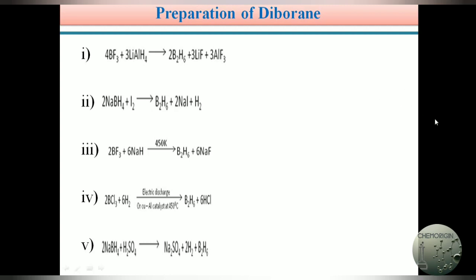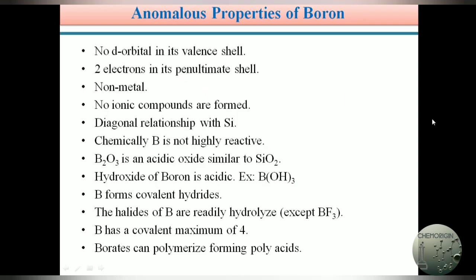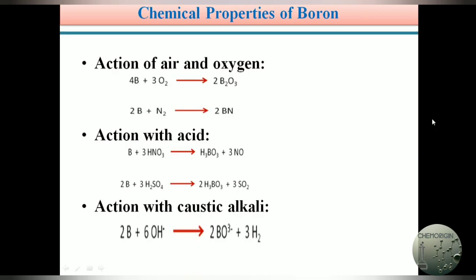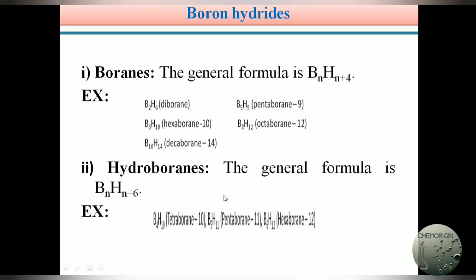In this video we learned the anomalous properties of boron, physical and chemical properties of boron, how it reacts with oxygen, nitrogen, acids like HNO3 and H2SO4, and caustic alkali, and how it acts as a reducing agent, replacing carbon from CO2 and silicon from silicon dioxide, and its reactions with non-metals and metals. We also saw the two types of boron hydrides, which we can classify into boranes and hydroboranes based upon their general formula.